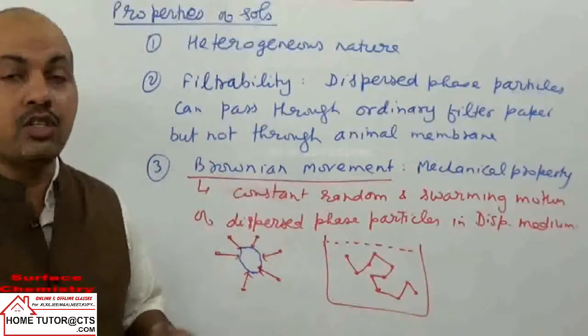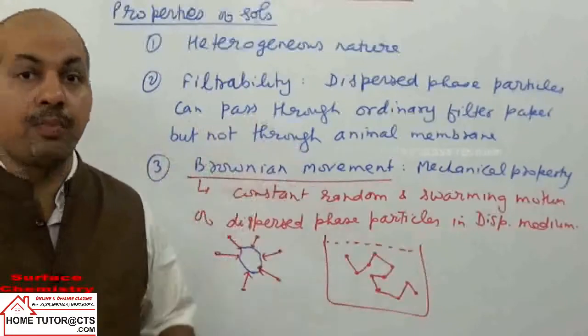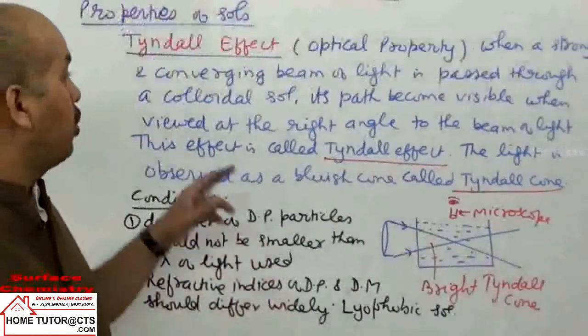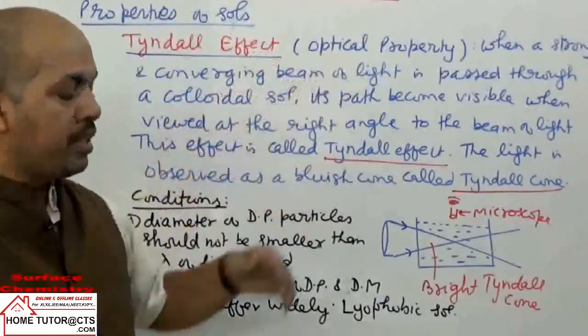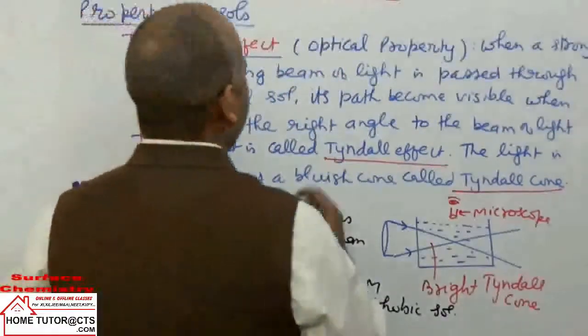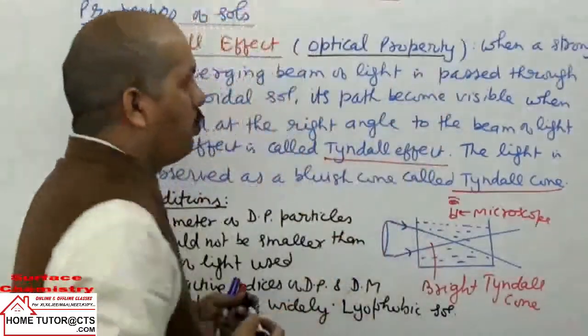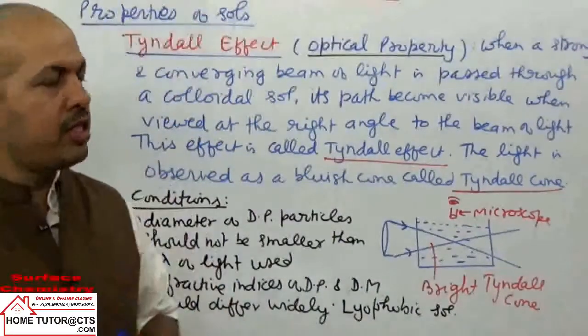Now next we can take properties Tyndall effect in optical property. It is taken as optical property. What actually happens? You can note down this definition.